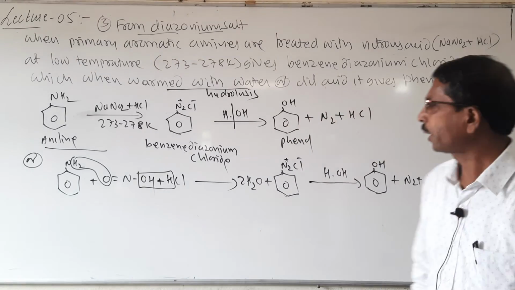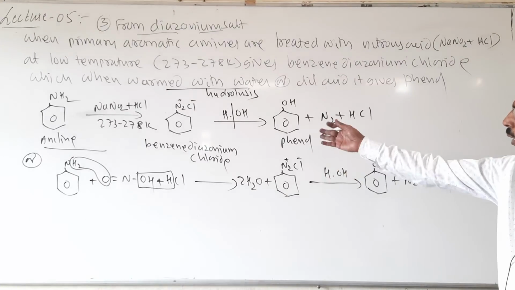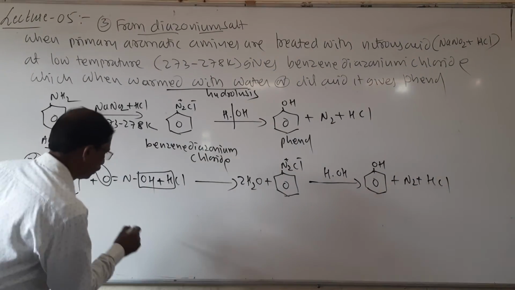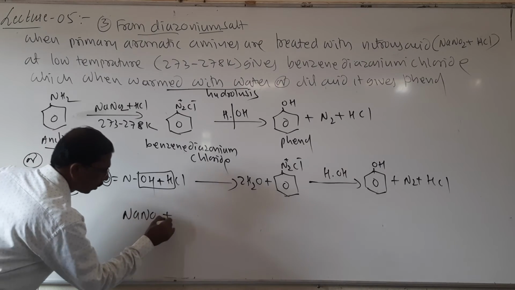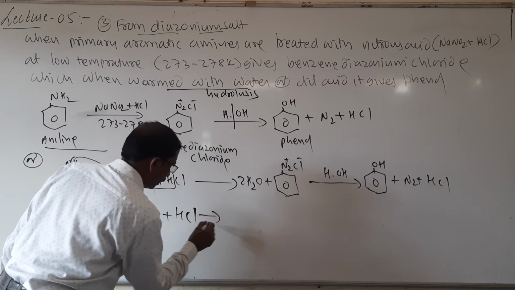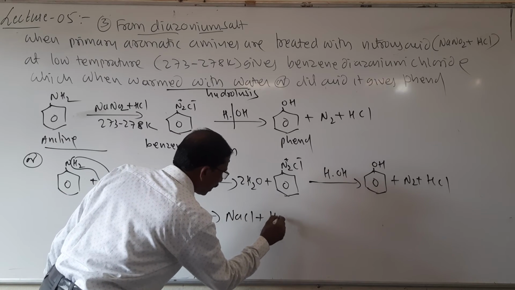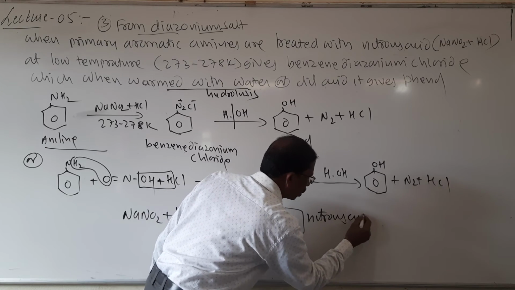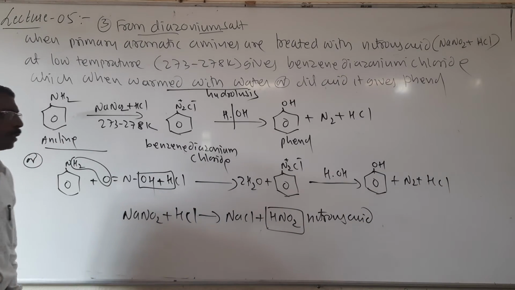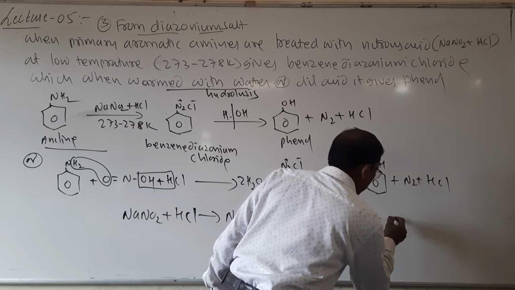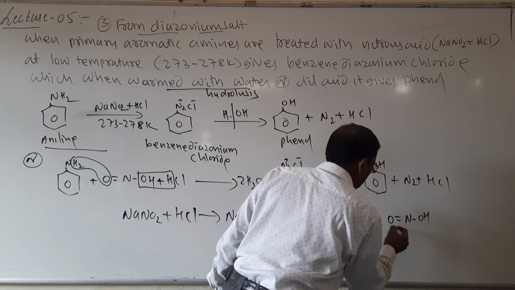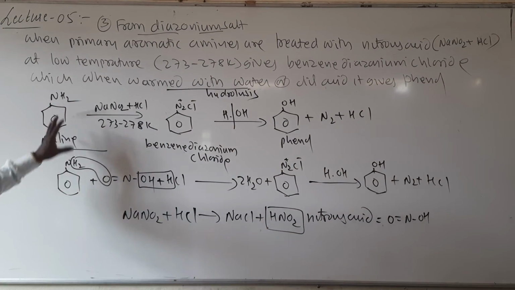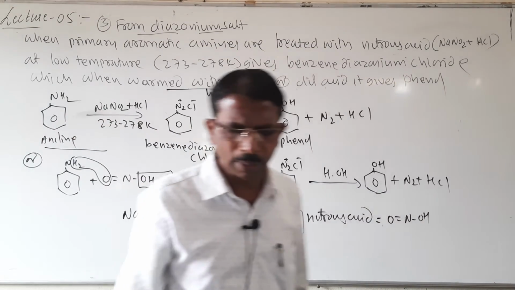You may write any one reaction; both are the same. Remember, when NaNO2 plus HCl combine, it gives NaCl plus HNO2. This is called nitrous acid. This nitrous acid can also be written like this, O double bond N OH. Remember students, it can also be written like this. So this is called the diazonium salt.